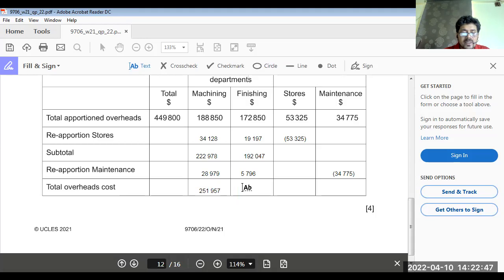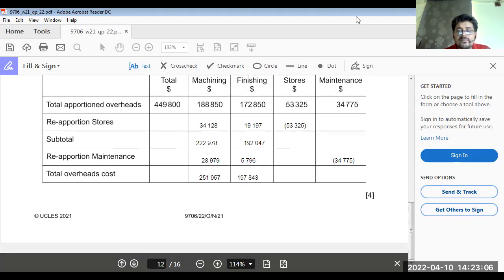If you get the totals over here, 192,047 plus 5,796 is 197,843. Done. It's a good question. It was easy to get marks.